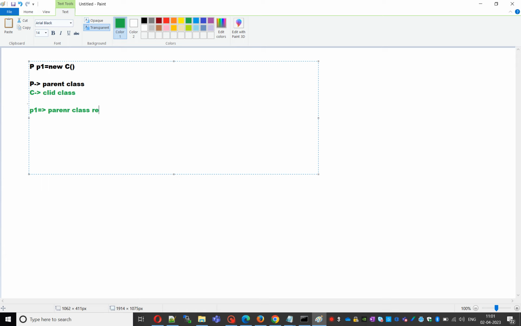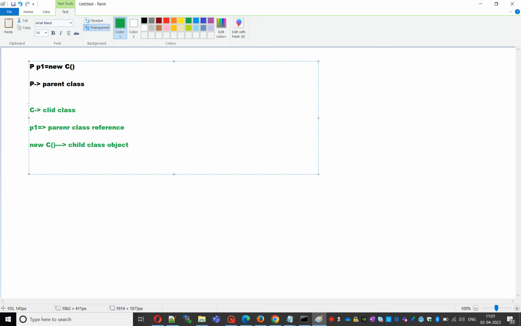Then what is new C? New C is the child class object. That is the concept here.